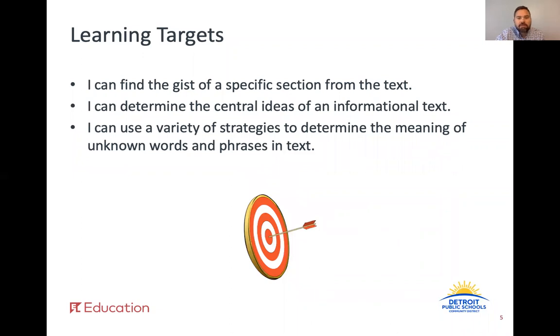We have 3 learning targets for today's work. I can find the gist of a specific section from the text. I can determine the central ideas of an informational text. And I can use a variety of strategies to determine the meaning of unknown words and phrases in text. Let's make sure we keep these learning targets in mind during all of our work today.